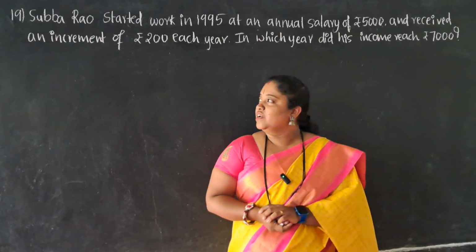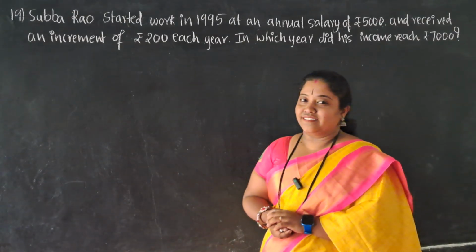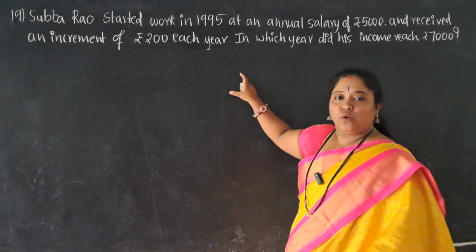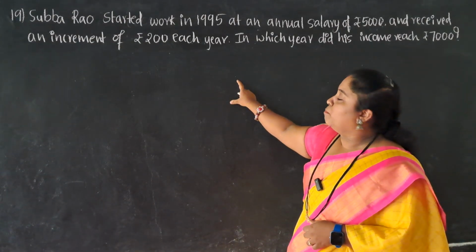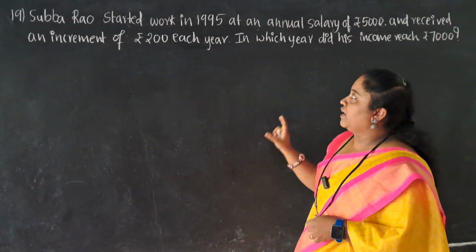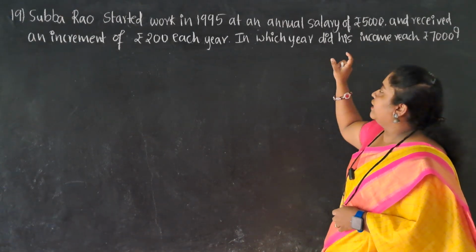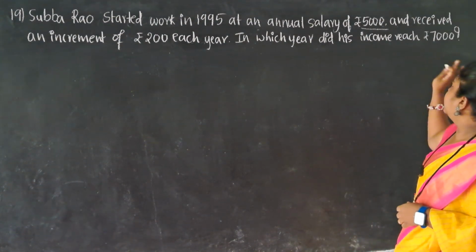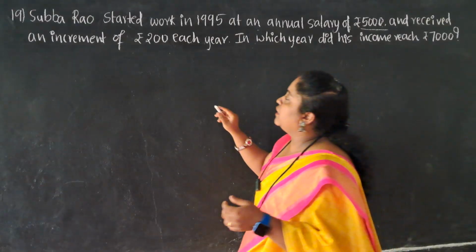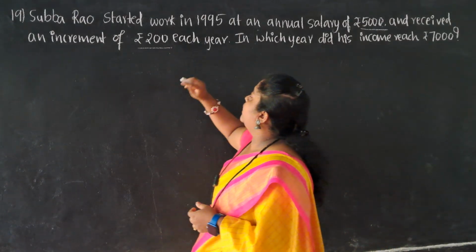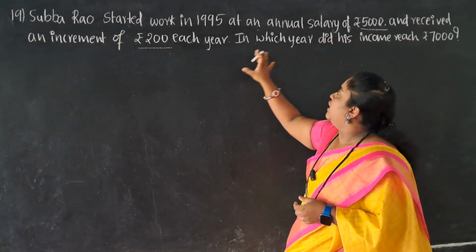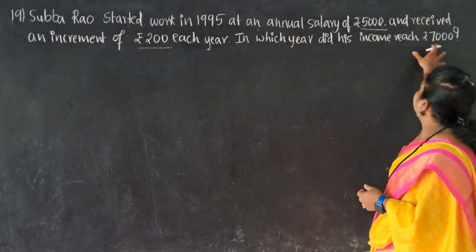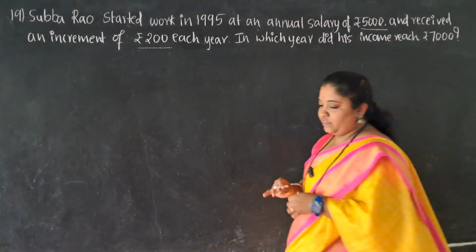Fine. We'll move to the 19th question in the second exercise of Arithmetic Progression. The question says that Subbarao started work in 1995 at an annual salary of rupees 5,000 and received an increment of rupees 200 each year. In which year did his income reach rupees 7,000?